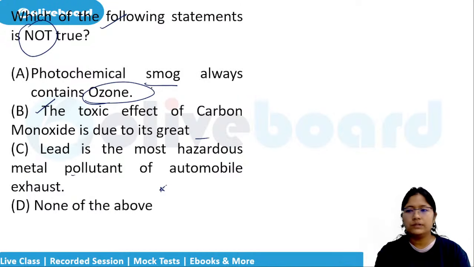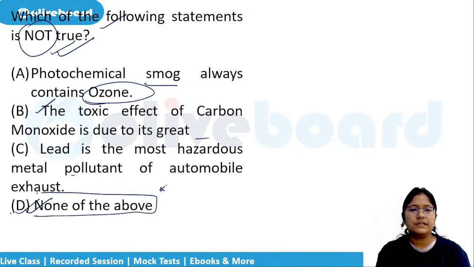Which is not true, so we can select D, because all of these are true. Photochemical smog will have the ozone, right?